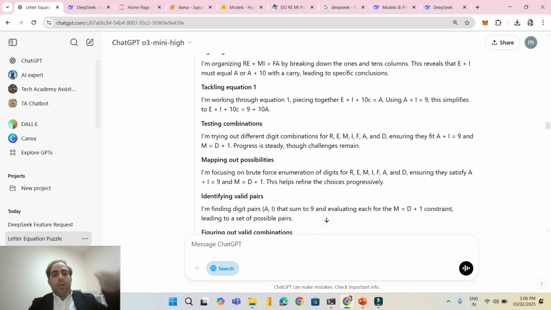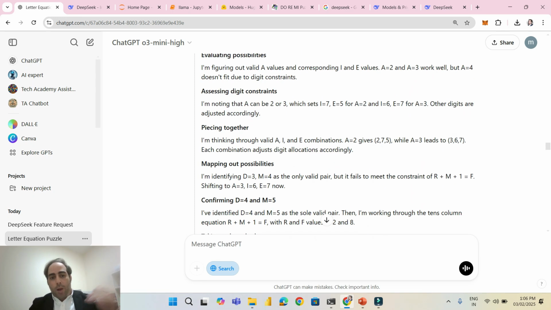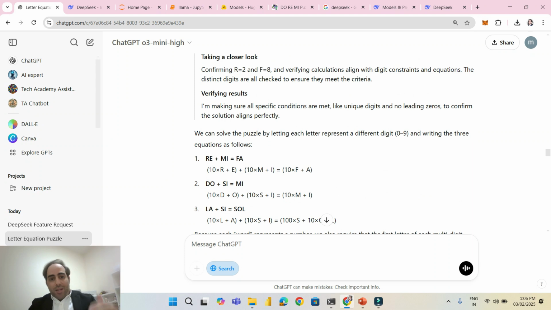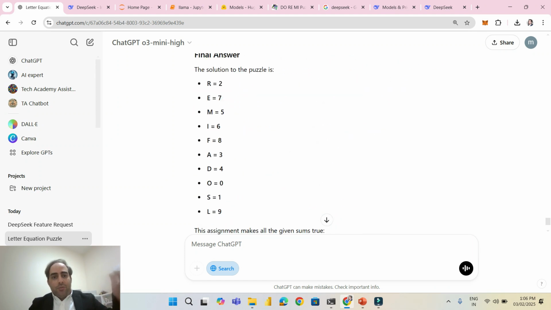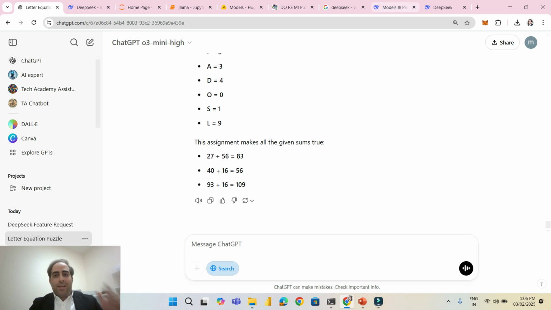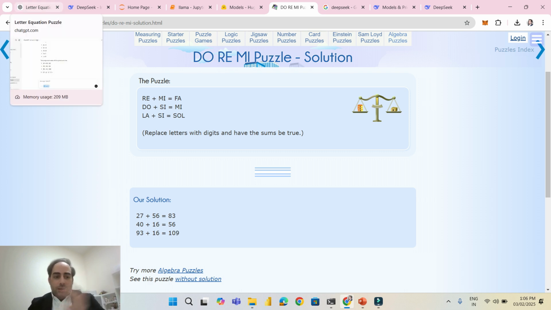It is just talking with itself to understand how to go through this problem. After that, it found the solution and gave it to me at the end. And this is the solution. I compared it with the website from where I took the puzzle, and yes, it is exactly the same. So this shows you that the reasoning model really performs better when we have complicated tasks.